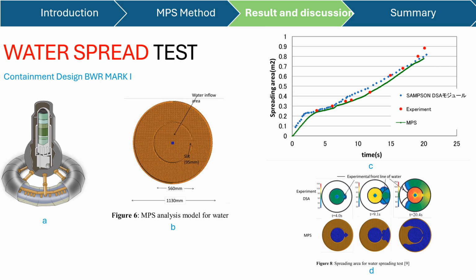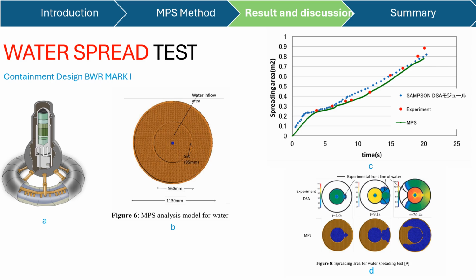And we also have the water spray test from the containment design BWR Mark 1. As you can see in picture A, and we use the model in picture B for the MPS. It is also a circle. The circle is based on this model for water. So the circle is the water inflow area, and it will have the slit as the gate, and you can see how it spreads in picture D.